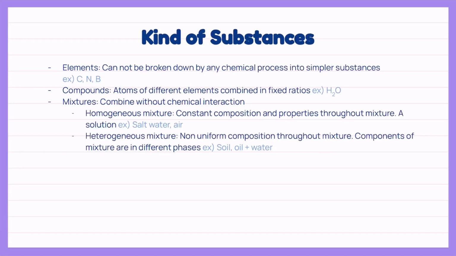There are three main kinds of substances. Elements are substances that cannot be broken down further by any chemical processes into simpler substances. Elements are the ones found in the periodic table, like carbon, nitrogen, and boron. Compounds are the atoms of different elements combined in fixed ratios. For example, water, H2O, has a ratio of 2:1 between hydrogen and oxygen. Mixtures are substances that are combined without chemical interactions. Mixtures divide into two types, homogeneous mixtures and heterogeneous mixtures.